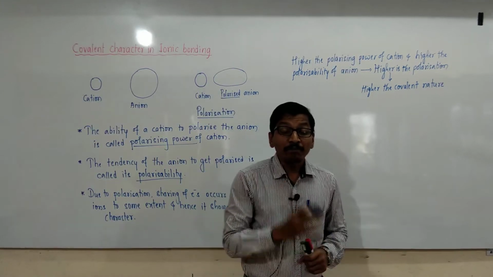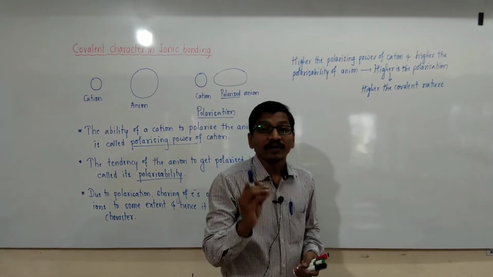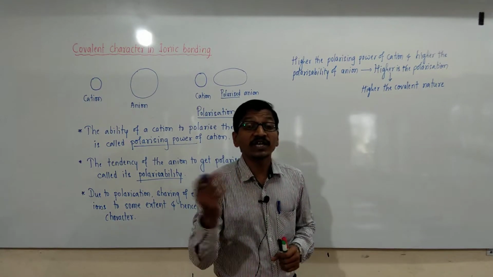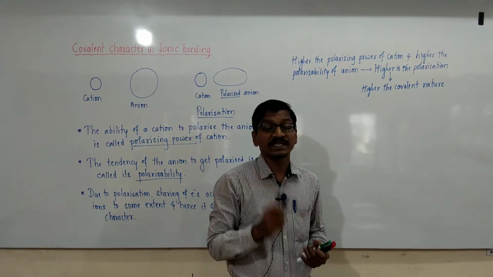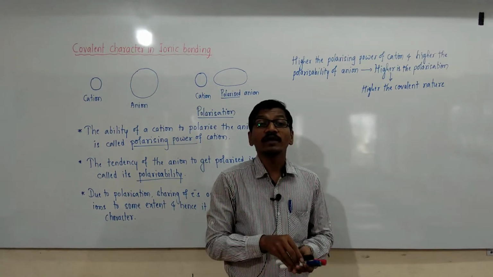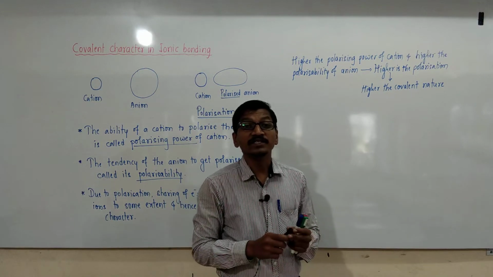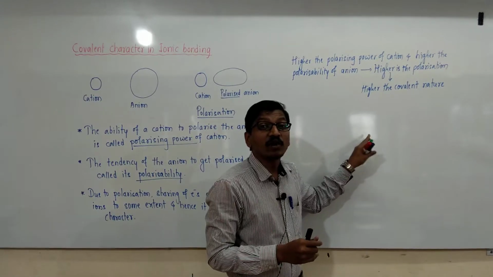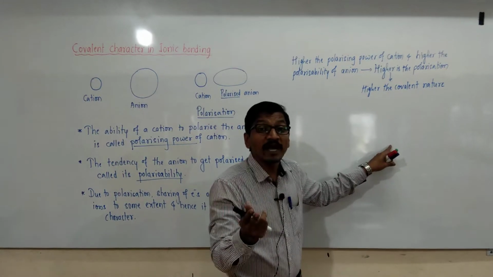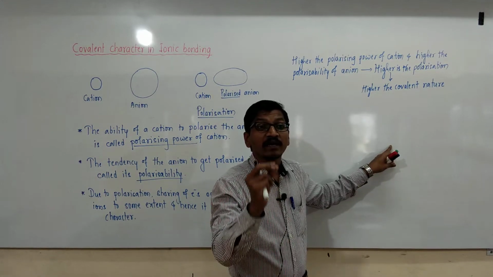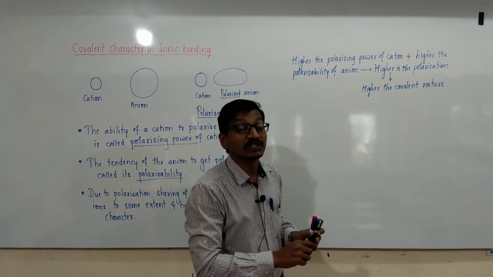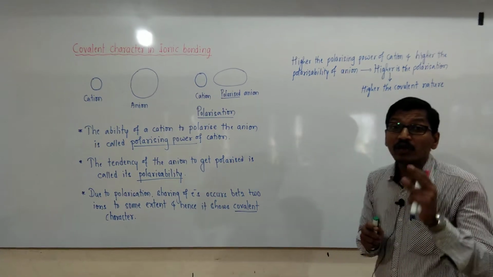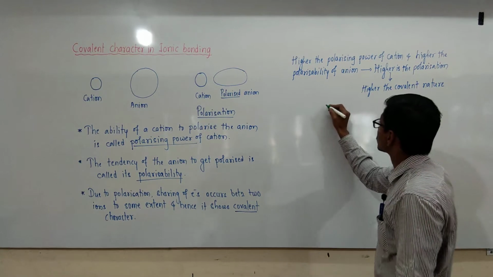And the partial covalent character of ionic bonding was discussed by Fajans in terms of the following rules or steps, and this is called Fajans' rule. The partial covalent character of ionic bonding was explained by the scientist Fajans and these rules are called Fajans' rule. So the covalent nature of an ionic bond can be explained by Fajans' rule.